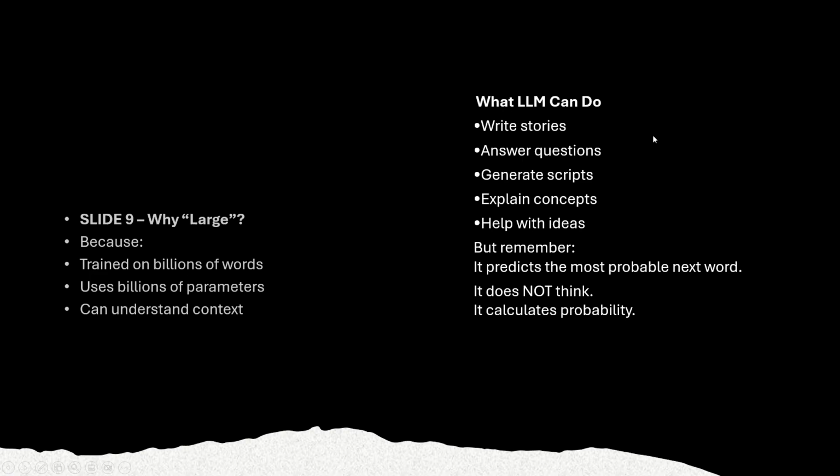Then what can an LLM do? Write stories. Example, take ChatGPT: if you ask for a story, write a story about rain, it will automatically create a few stories and you can modify them. Based on your modification, it will again give the final version. It can answer questions, right? Ask anything, and it will give the answer. It can generate scripts, which is very important for animation people and movie script writers.